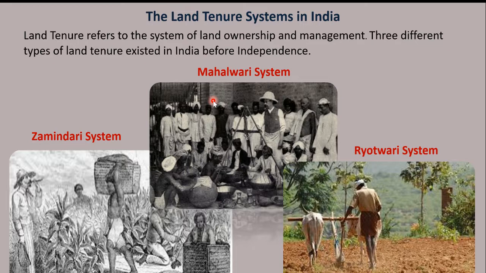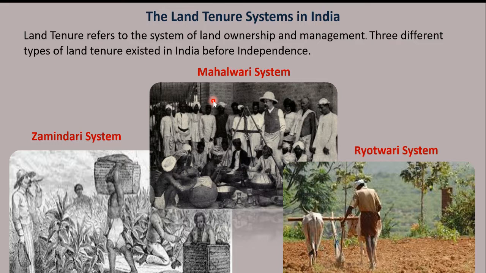So based on these questions, 3 different types of land tenure system existed in India before independence. What are the 3 questions? Who owns the land? Who cultivates the land? And who is responsible for paying the land revenue to the government? We have to give land revenue to the government. We have to pay tax to the government.